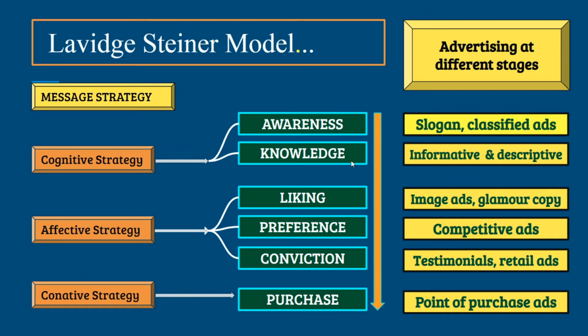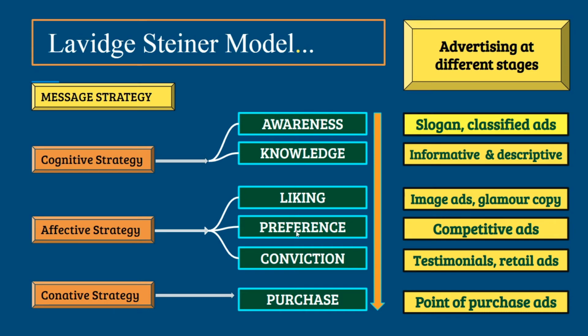In the next step, liking, as the title states, we ensure that the customer likes our product. Here our marketers or advertisers need to keep in mind what features they can promote to encourage the customers to like their product. If we observe the kind of advertisement, the best suited are image advertisements, status or glamour copy, which will bring an association between the customer and the brand.